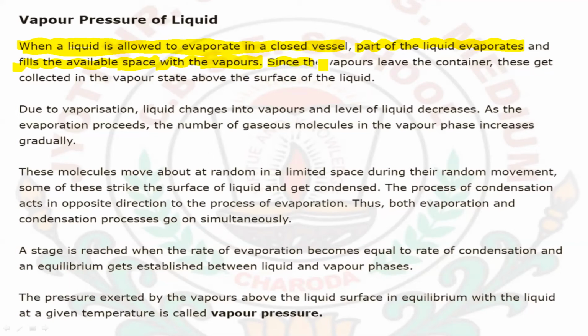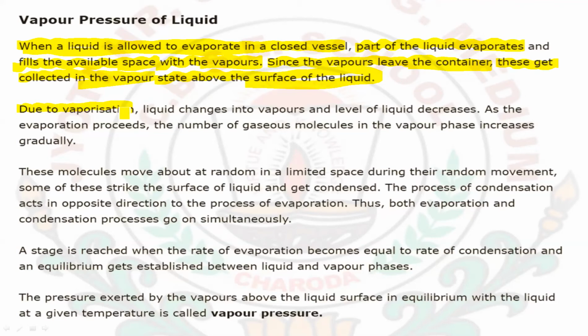The vapors cannot leave the container, as the vessel is closed and no space is there for the vapors to go out. So the vapor stays above the surface of the liquid in a closed container.